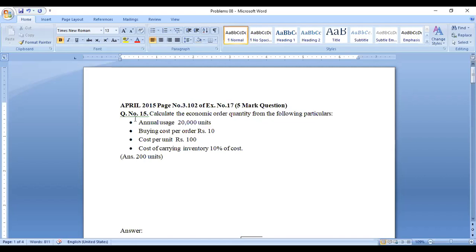Read the question. Calculate economic order quantity from the following particulars. Annual usage is 20,000 units, buying cost per order is rupees 10, cost per unit is rupees 100, and cost of carrying inventory is 10% of cost. The answer given in the book is 200 units. This will not be given in your question paper. Okay, right. Now what is the formula?